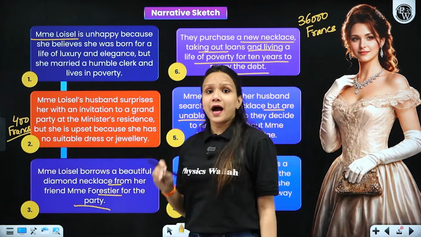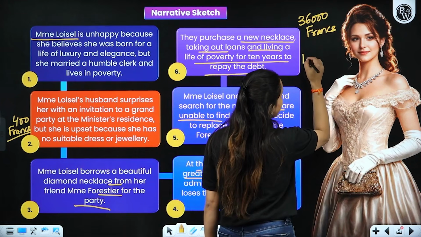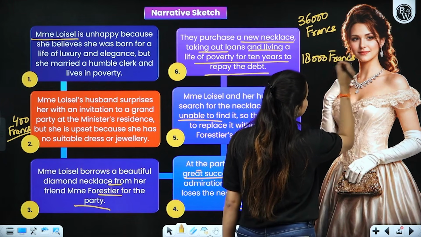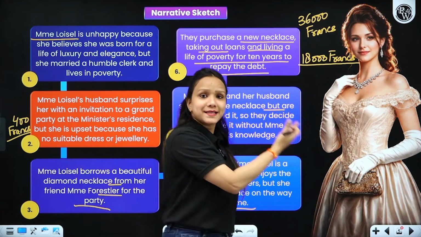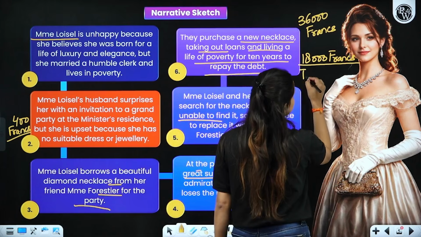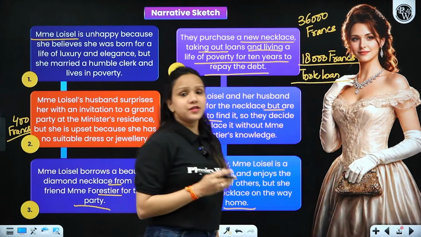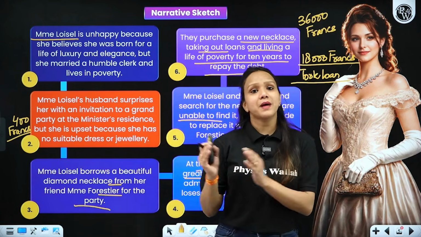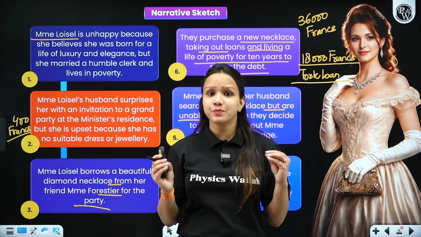All right. So what happened? This Mr. Loisel already had 18,000 francs that he had inherited from his father. He gave them all to buy that necklace, and then took loans as well for the remaining amount, right? They bought that necklace and returned the new one to Madame Forestier, right? And as a result, they had to live their entire life in poverty, right?